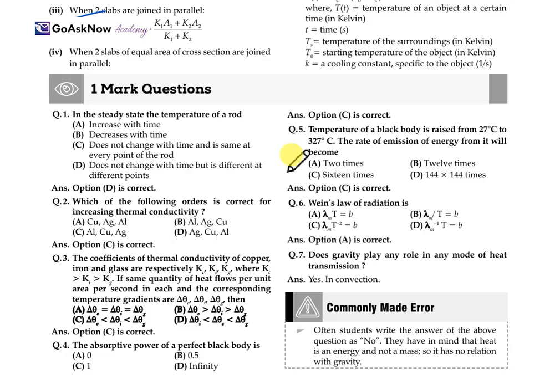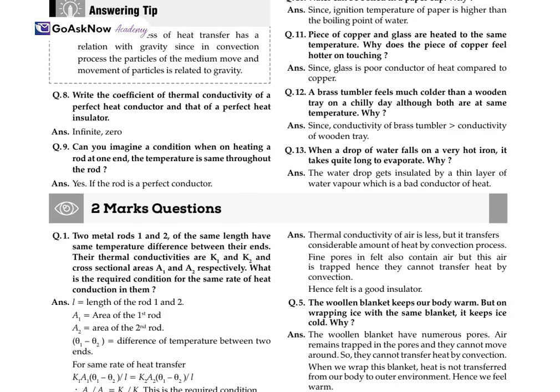Now let's move forward with the 1 mark questions. In the steady state, the temperature of the rod will remain constant. It means it does not change with time, but it is different at different points. Which of the following orders is correct for increasing thermal conductivity? The order in option C will be the correct one: Al, Cu, Ag. Now, Wien's law of radiation, the correct option is as discussed. We have already stated the mathematical expression of it.